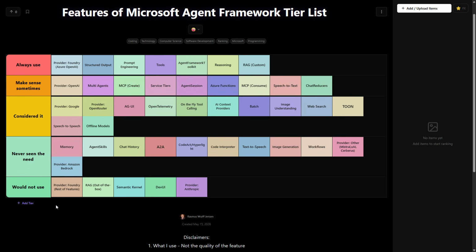And then things I would never ever use. Again, Foundry has just disappointed me. Could there be a time in a couple of years where AI has settled down and everything is rock solid? Yes, perhaps, but that's not near the case right now. RAG, I want full control. Semantic Kernel, Agent Framework exists, so we don't need it. And things like DevUI is no need at all. So that's why we have it down there.